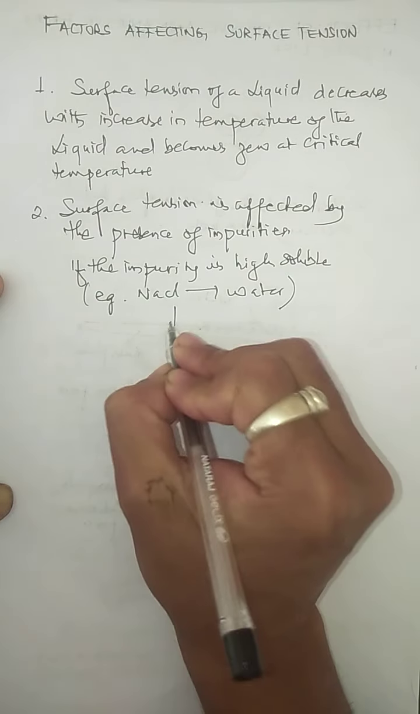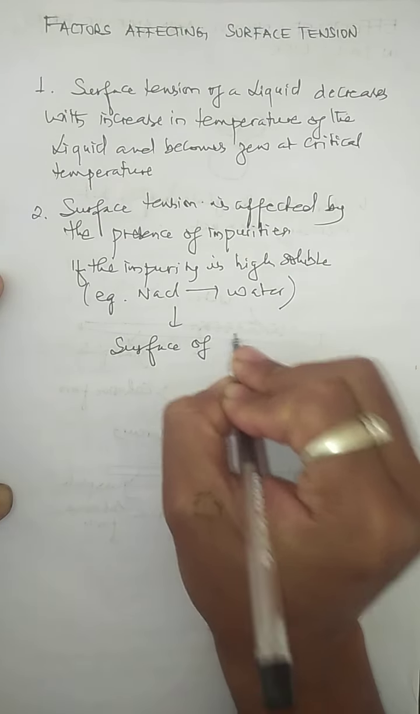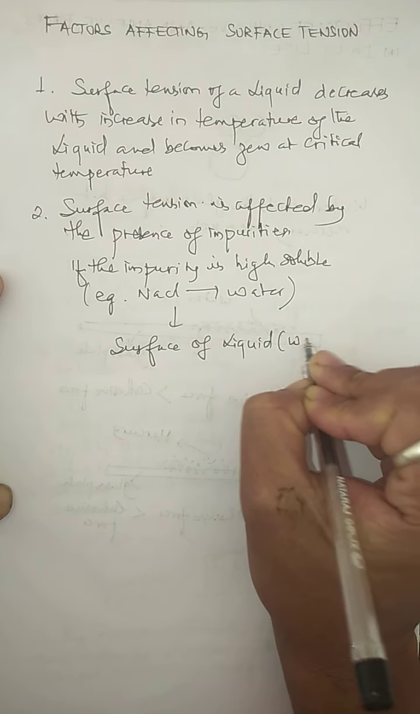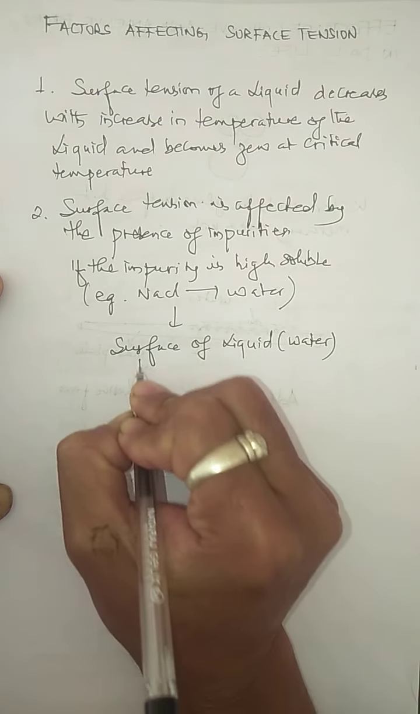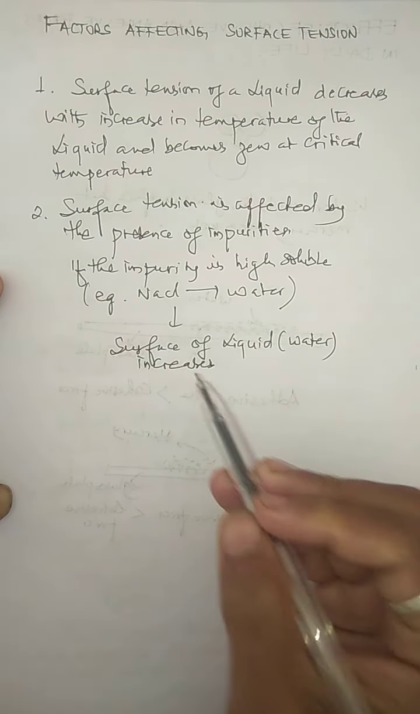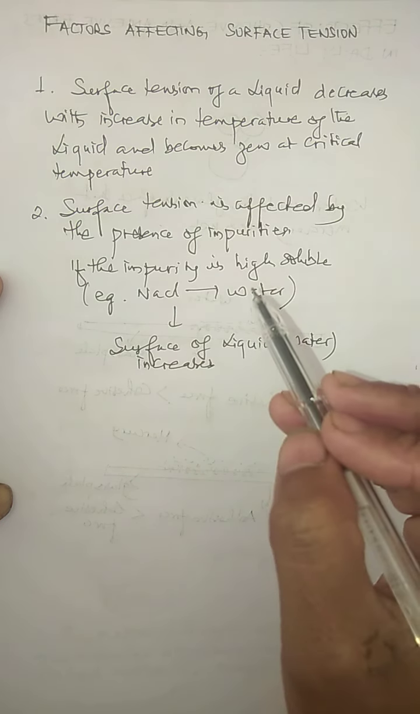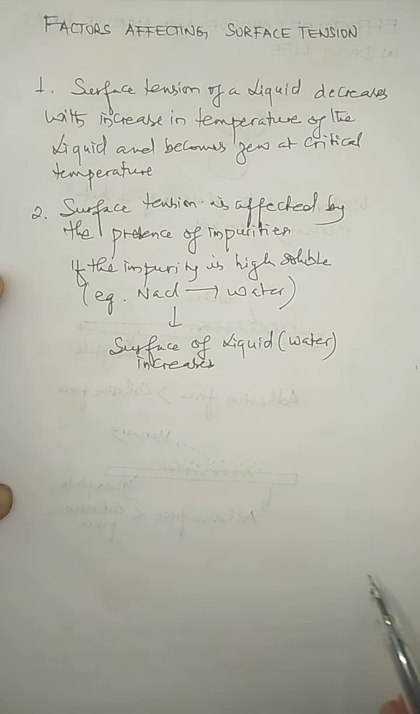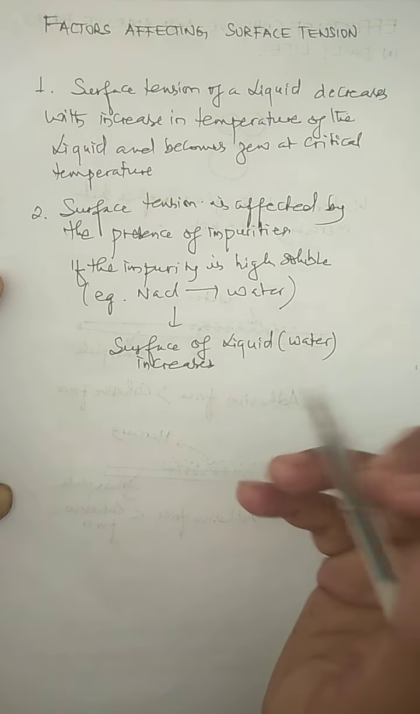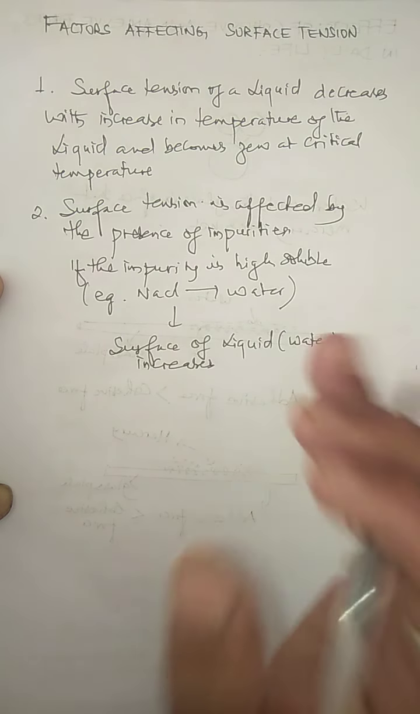So in this case, the surface tension of the liquid, just like here water, increases. To say it in a simple way, the surface tension of a liquid increases when you add an impurity which is highly soluble in that liquid. If you add some impurity which is highly soluble in that liquid, the surface tension of that liquid will increase. This is the first part.